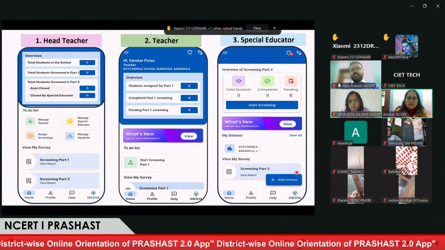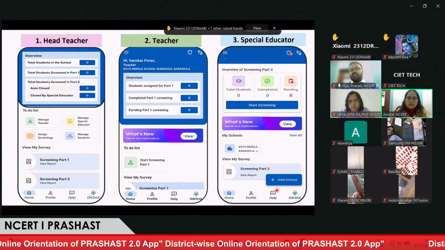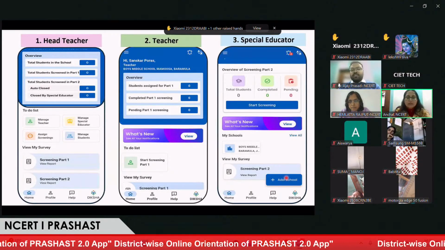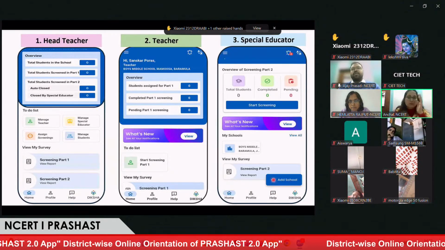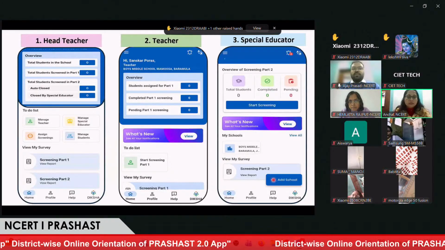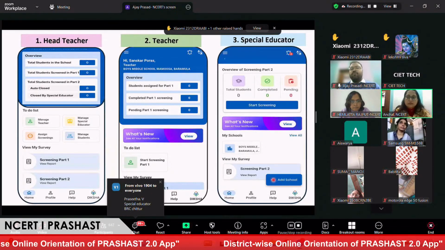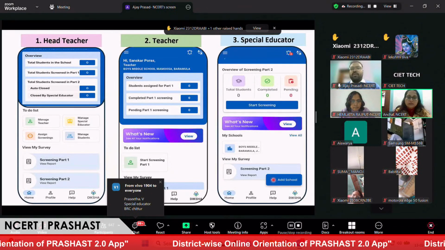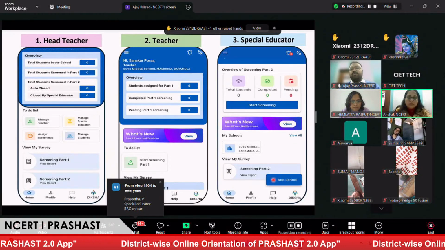And there's one more important feature, which is the add school feature. This feature allows the special educator to get associated with n number of schools in his or her geography.